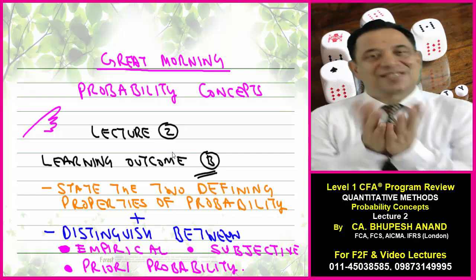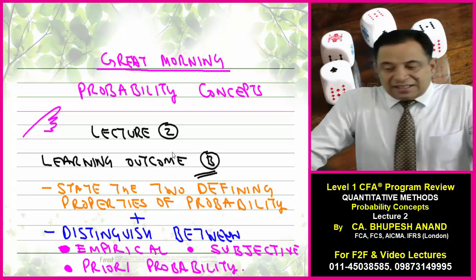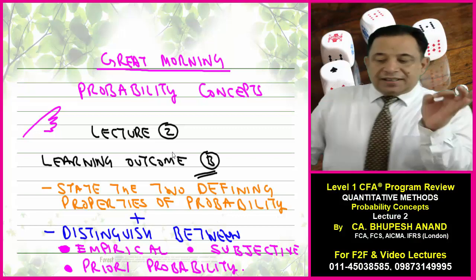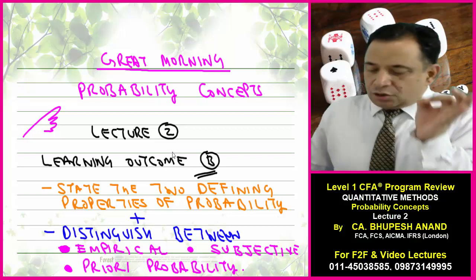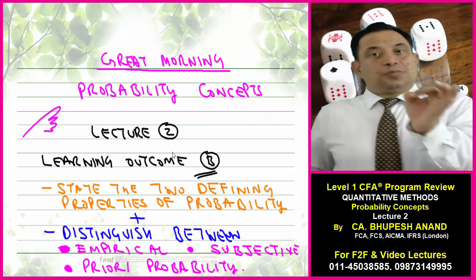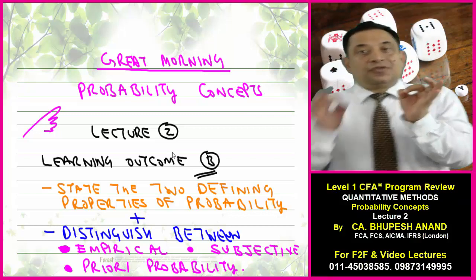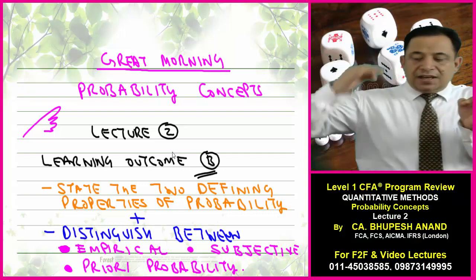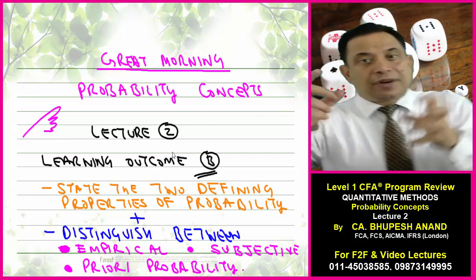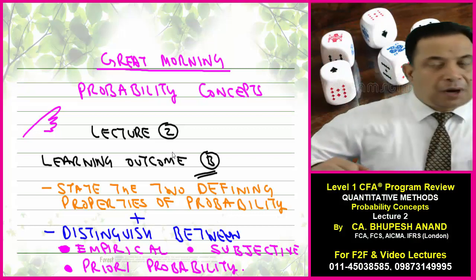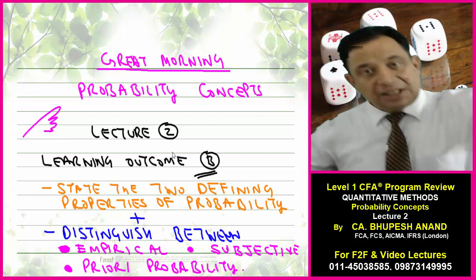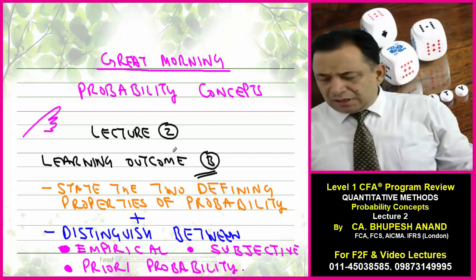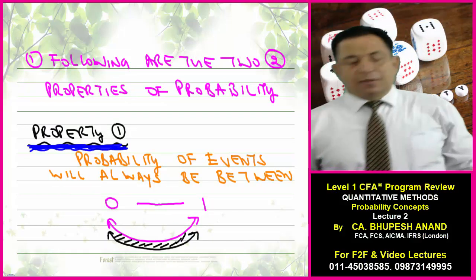So please take out your registers. Probability concepts, lecture 2, learning outcome number B. State the two defining properties of probability. This is the first point I will be covering. And the second is to distinguish between empirical probability, subjective probability, and a priori probability. What is the difference between them? Very simple. So first I will be starting with the properties.